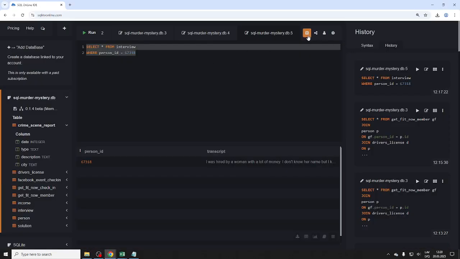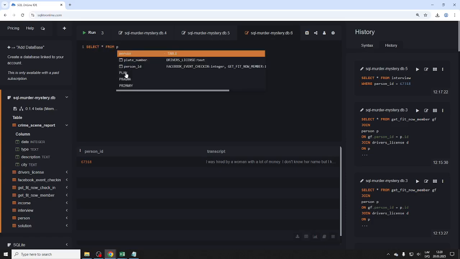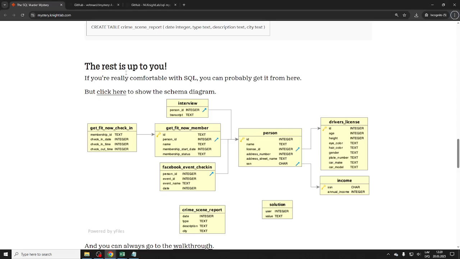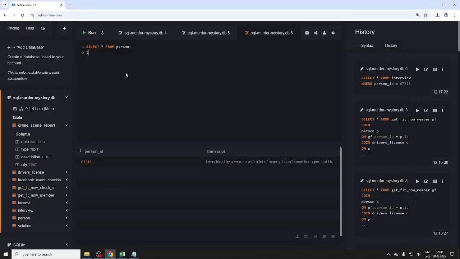So let's do that. First we'll do the join. Select all from person, join driver's license.